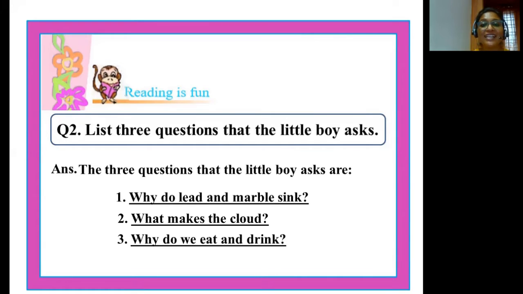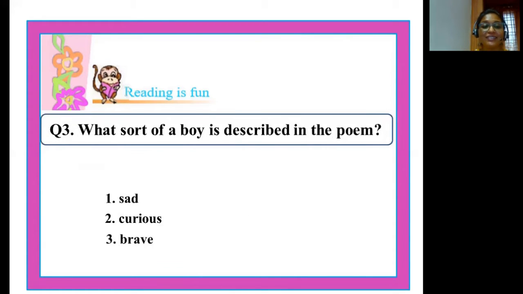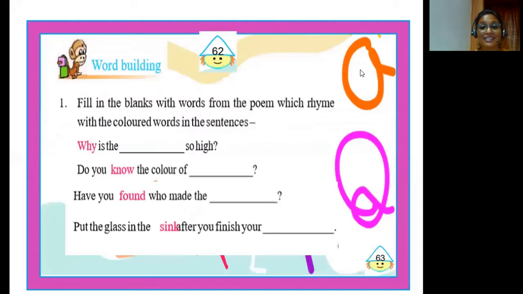Moving on to the last question in this section. What sort of a boy is described in the poem? Here the 3 options that are given are sad, curious, and brave. And we all know that the boy in the poem Why is curious. Children, let's now try doing our next textual exercise, which is word building.